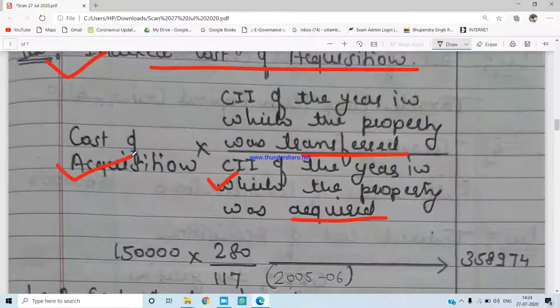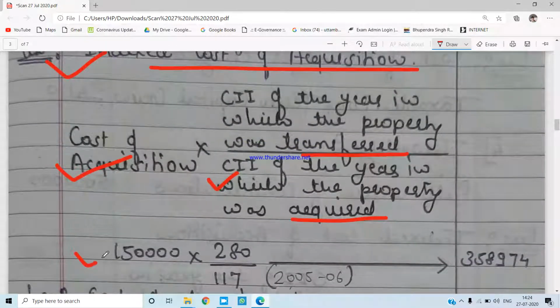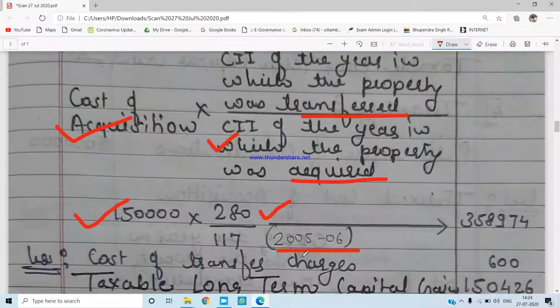Now we are going to put the figures into this. The cost of acquisition of the shares of Yes Bank is given to us, 1,50,000. The cost inflation index of 2018-19 is 280, divided by the year the shares were bought, 2005-06. That is why the cost inflation index is 117.